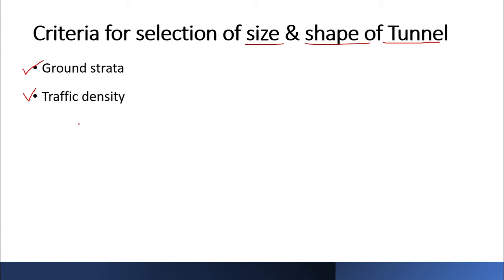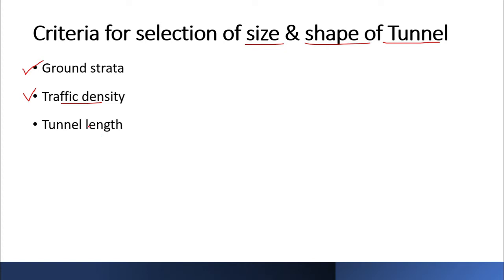It doesn't just create the problem of congestion, but due to that there is a problem of ventilation as well, because the exhaust which is emitted is trapped inside the tunnel, and though you have ventilation systems in place, due to that congestion the duration for which the exhaust needs to take out the gases will be more, and then it will create all other problems. So traffic density you should be very well aware of beforehand itself while designing.